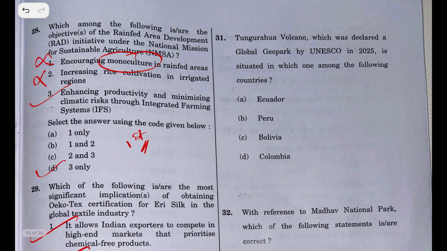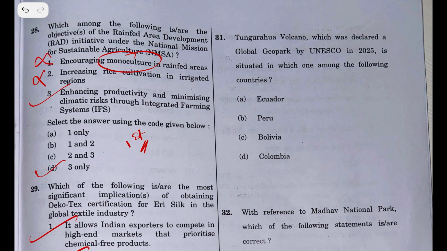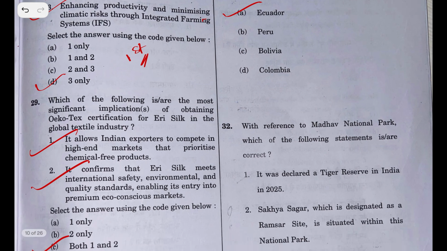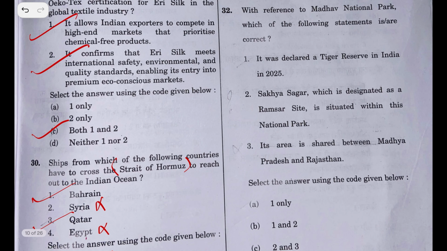Tungurahua volcano, which is declared as a geopark by UNESCO in 2025, is situated in which among the following countries? Which is Ecuador. Current affairs based again. With reference to Madhav National Park, which of the following statements is or are correct? It is declared as a tiger reserve in India in 2025. Yes, it has been declared. It is in Shivpuri in Madhya Pradesh, and it is the 58th tiger reserve, and is also part of Project Tiger.